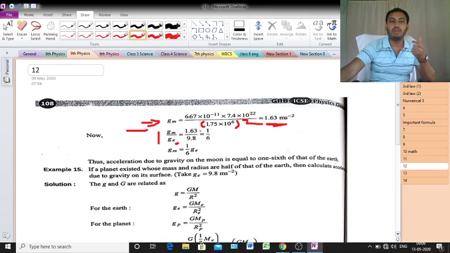Gm by Ge equal to 1 by 6 means Gm equal to 1 by 6 into Ge. That means the acceleration due to gravity on the moon is equal to 1/6 of that of the earth.